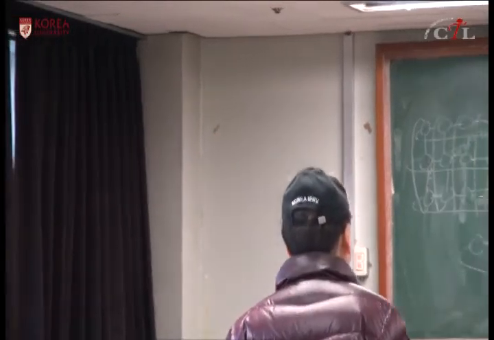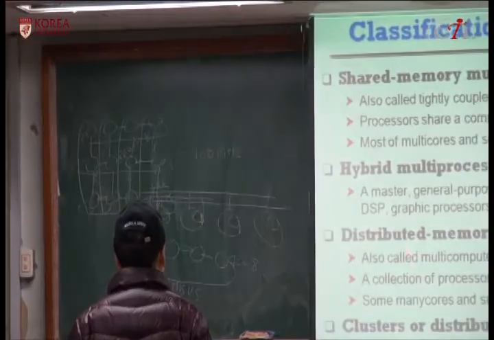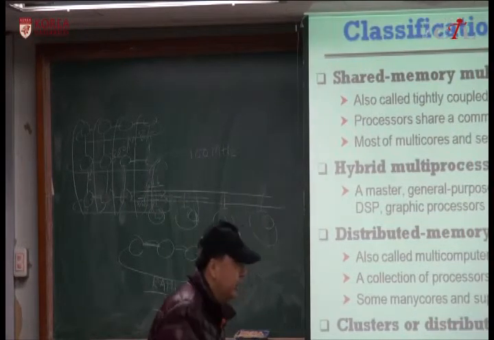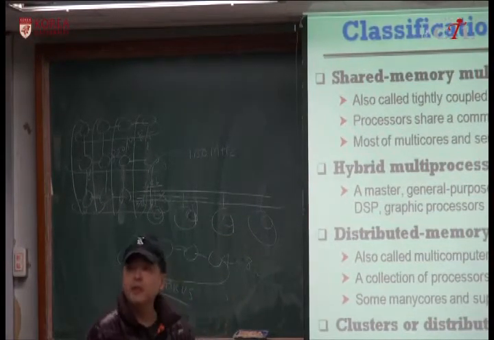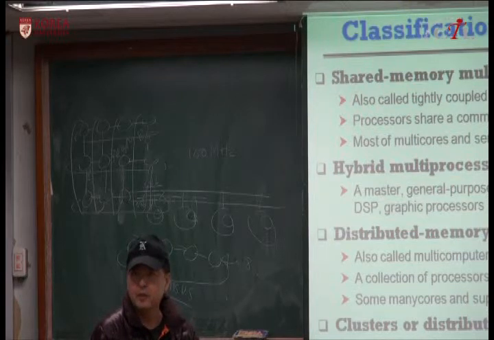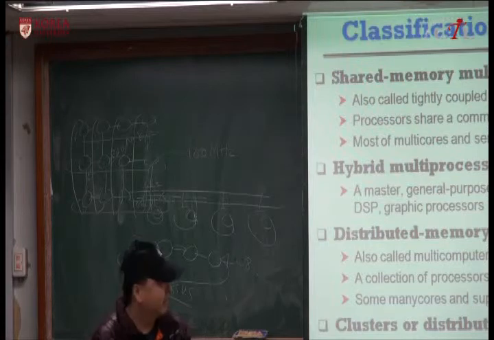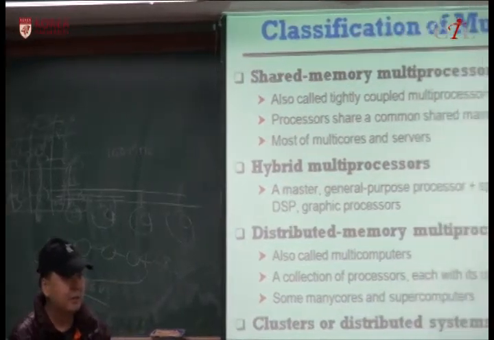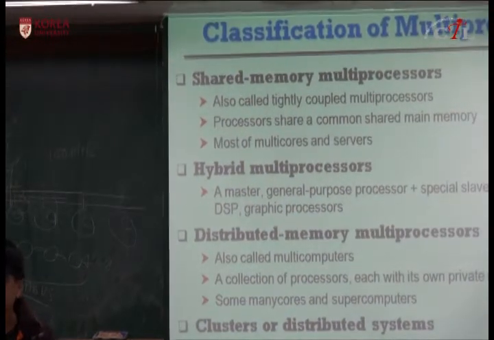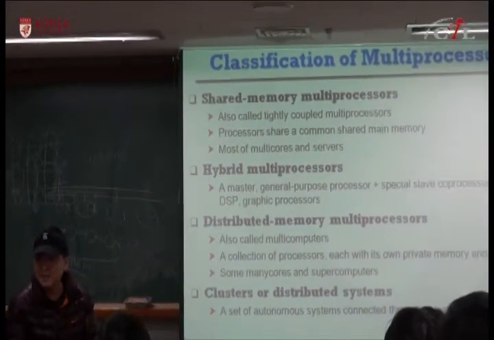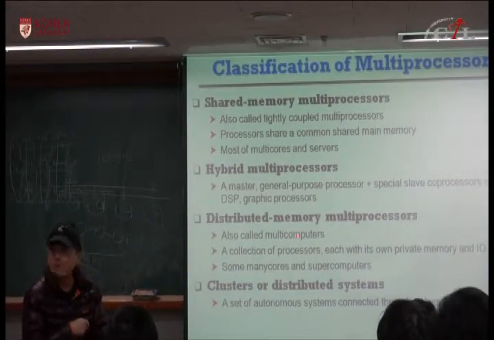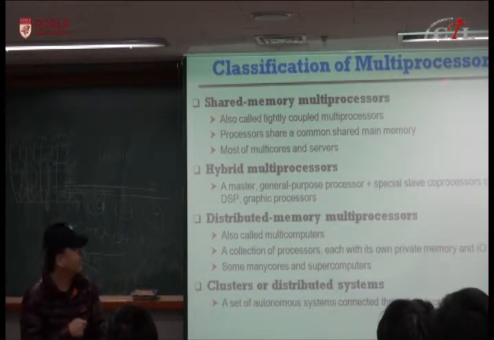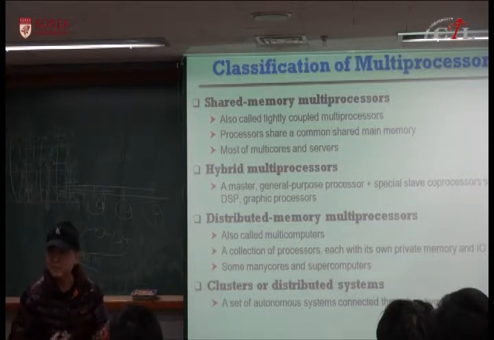And these are called distributed memory multiprocessors, which means each processor has its own private memory, and memory is not shared. So it's called a multi-computer. It's not a multi-processor, it's a multi-computer. And sometimes from academia, they announce they built supercomputers in their lab, and they should be these distributed memory multiprocessors or multi-computers because it's easy to build in terms of hardware, but it's harder to program because you have to send messages and receive messages.